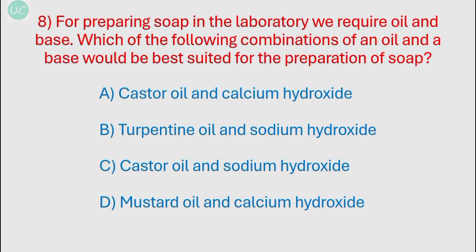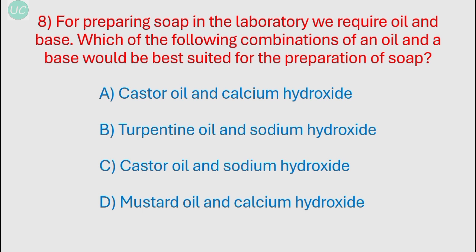Okay, our next question is a little extra information kind of a question. Now for preparing soap in the laboratory, we require oil and base. Which of the following combinations of an oil and a base would be best suited for the preparation of soap? Now the first option is castor oil and calcium hydroxide. You cannot use calcium hydroxide for making soap because it produces an insoluble product when it reacts with fatty acid. Okay, so the first option is incorrect.